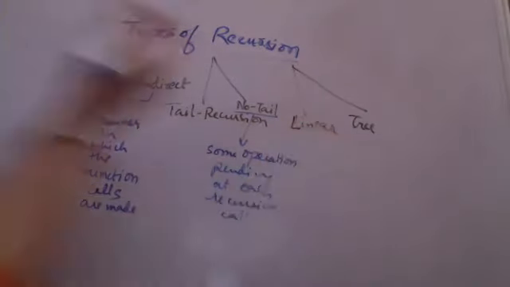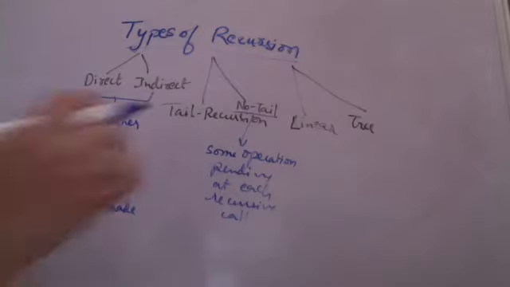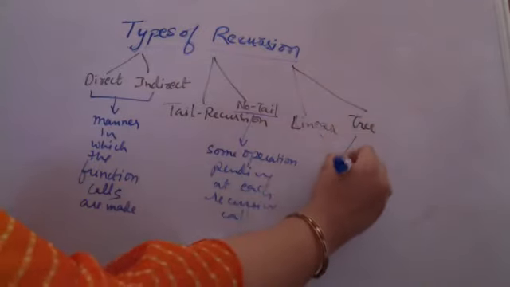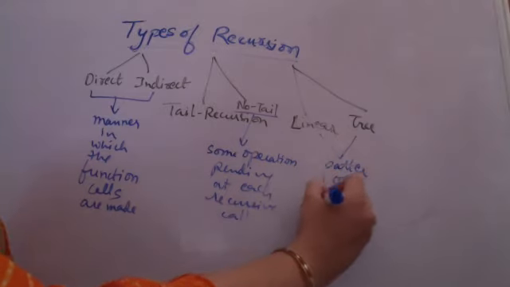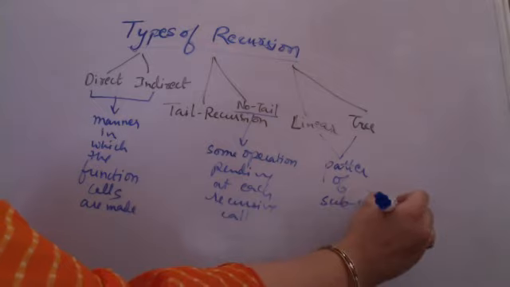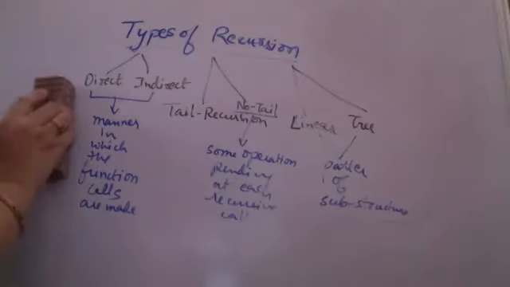Then we have linear or tree recursion, the method in which we are breaking the problem into sub problems. According to that, जो भी हमारा pattern of substructure है, उसके according we have tree recursion or linear recursion. Let us now try to understand the difference between all of them one by one. So let us first take what is direct and indirect recursion.